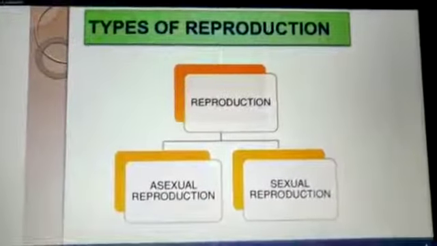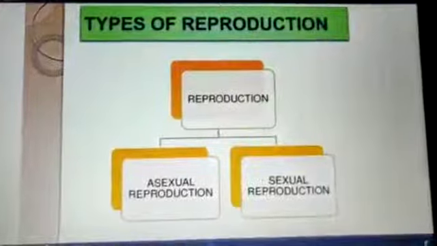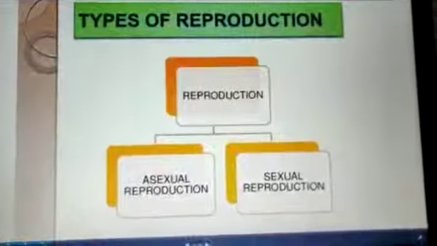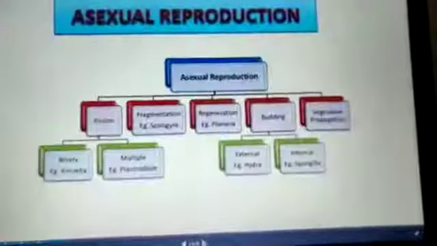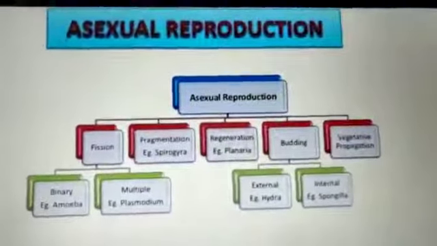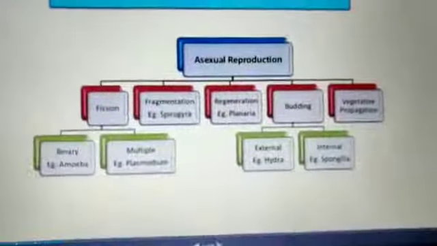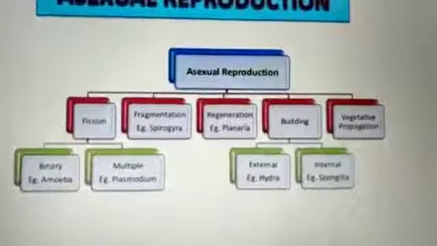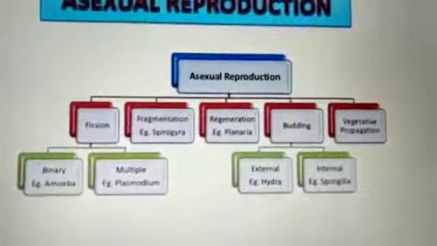Now, types of reproduction. We already studied the types of reproduction, that is the asexual mode of reproduction and the sexual mode of reproduction. Now, what are the different examples of asexual reproduction? Fission, fragmentation, regeneration, budding, vegetative propagation.